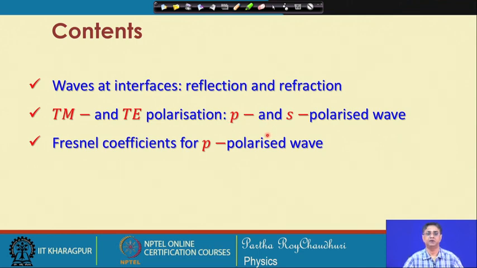and we will try to study this particular P polarized wave in a little more detail, so that the knowledge can be carried forward to the discussion of S polarized wave and a comparison of both the polarization properties of the electromagnetic waves at the interfaces.